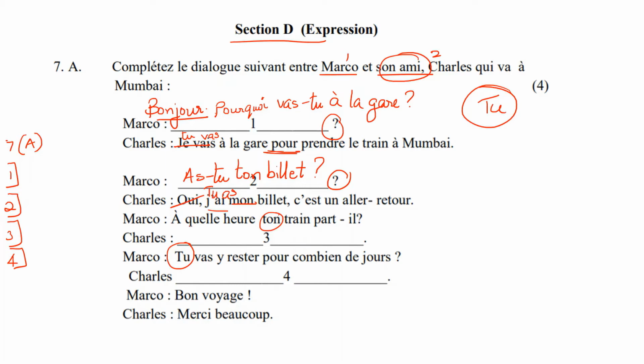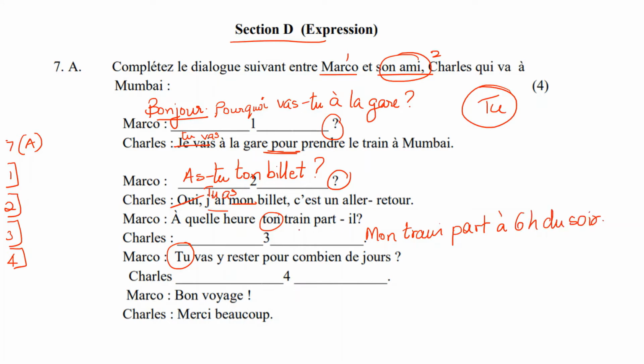So the next question is given to you. À quelle heure ton train part-il? At what time does your train leave? Now you have to supply the answer. So what will your answer be? My train leaves at so and so time. So ton train will become mon train. My train part. How do you talk about the time? You can say à 6 heures du soir or you can give any time.